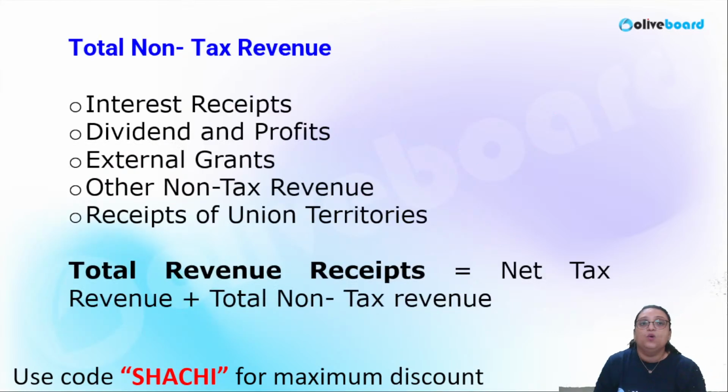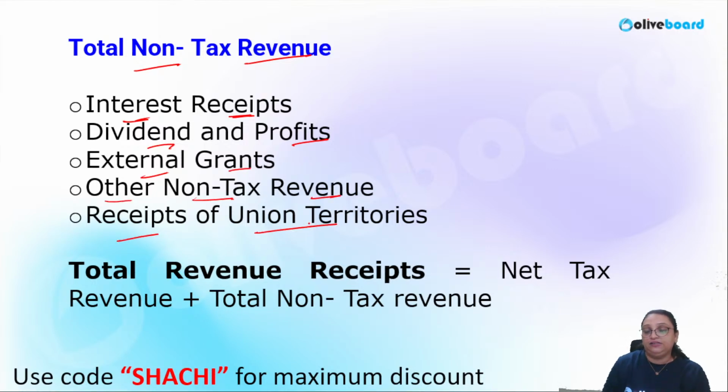Okay, what is total non-tax revenue? Non-tax means this is not arising out of the taxes. Like interest receipt, where the government has earned interest on some securities or loans, dividends or profit, external grants received by the government, other non-tax revenue, receipts of union territories, all these are considered as the total non-tax revenue.